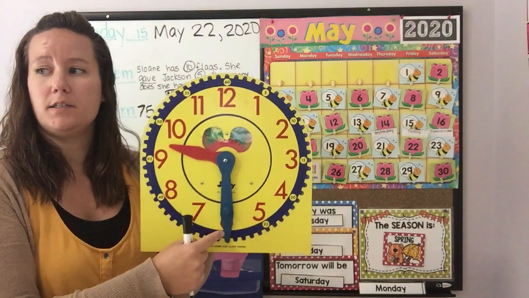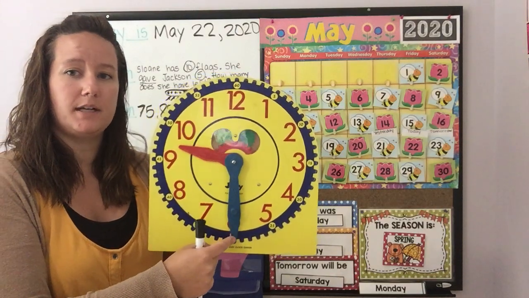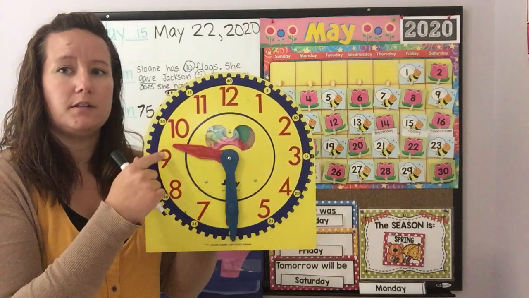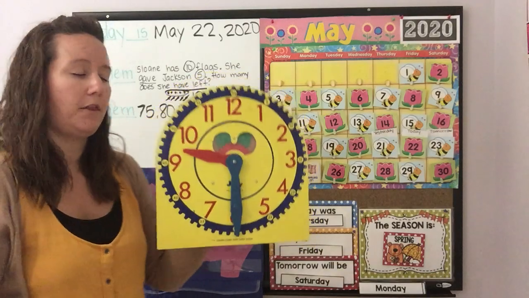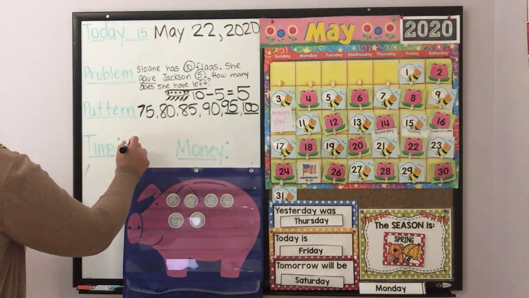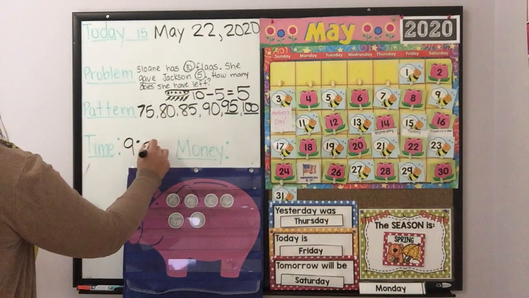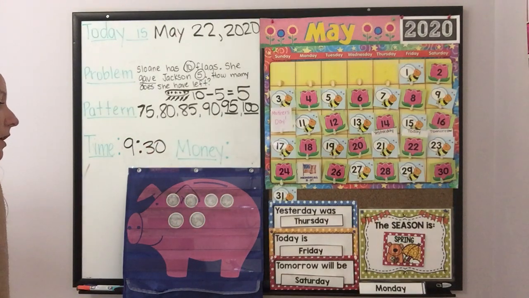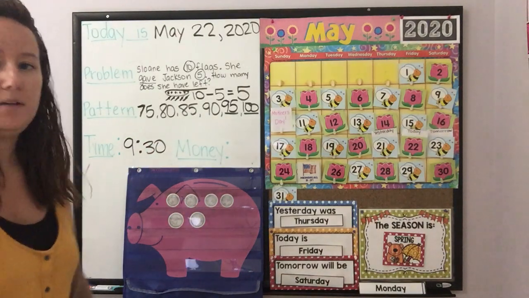And our minute hand is on the 6. When our minute hand is on the 6, that means 30. Very good. So we have 9:30 for our time. Good job. All right, the last thing we have today is money.